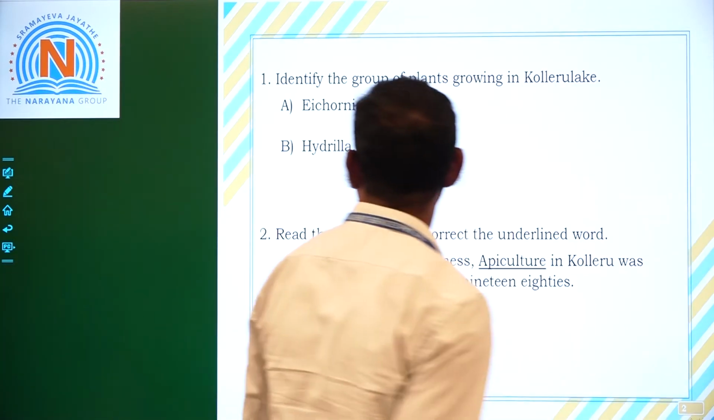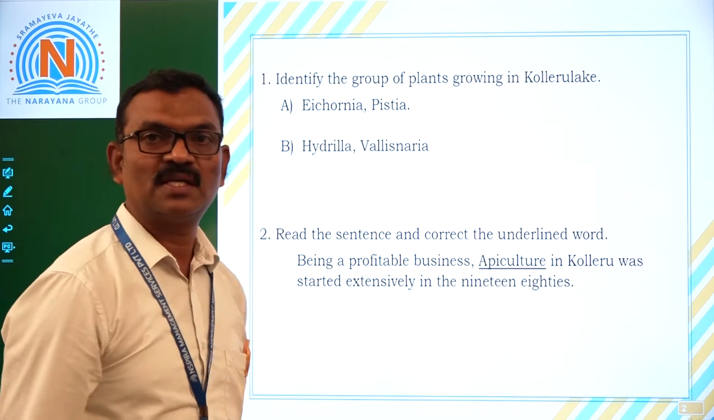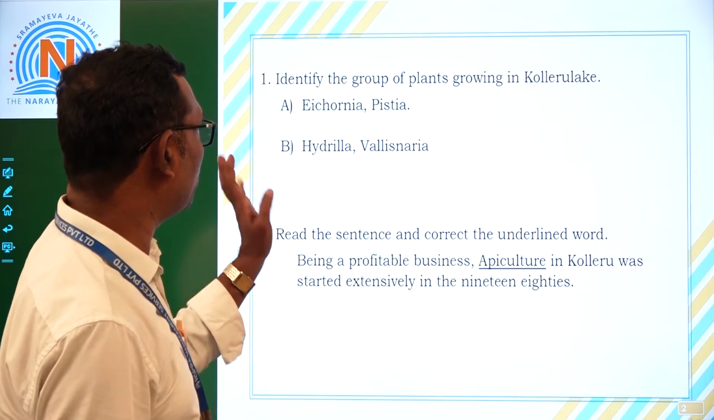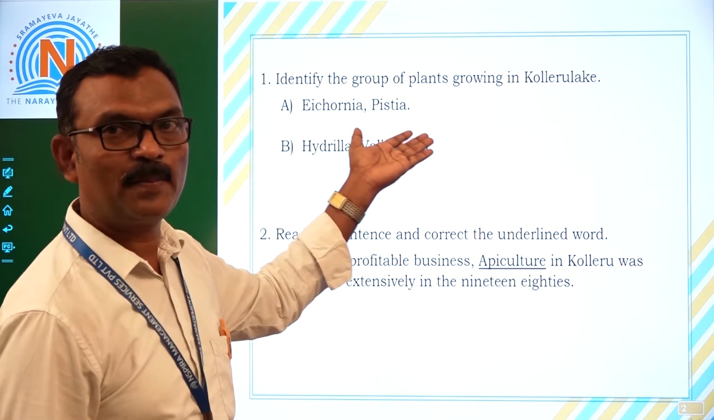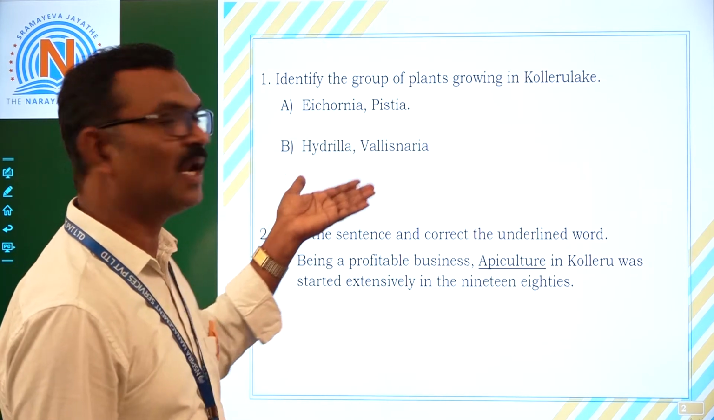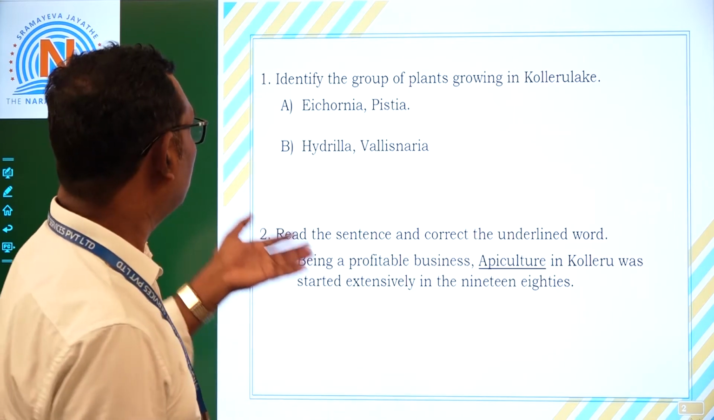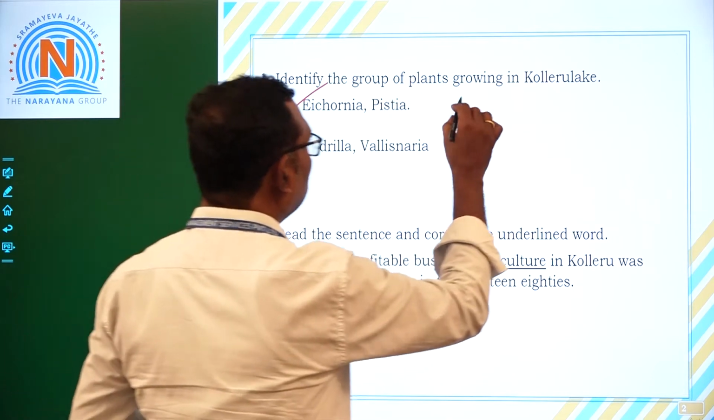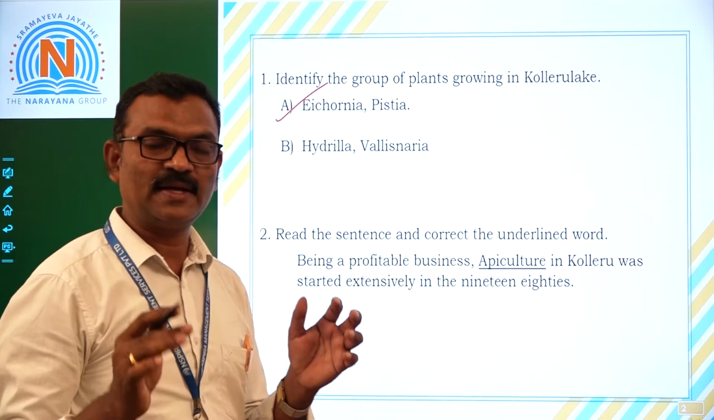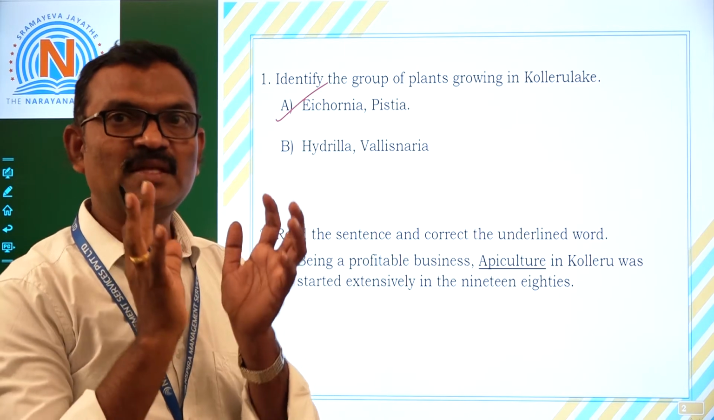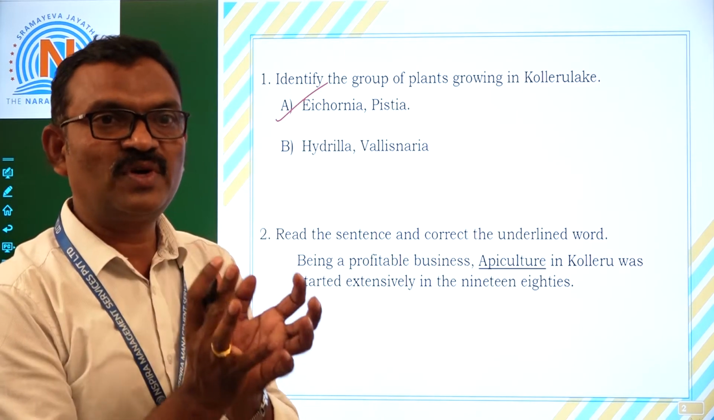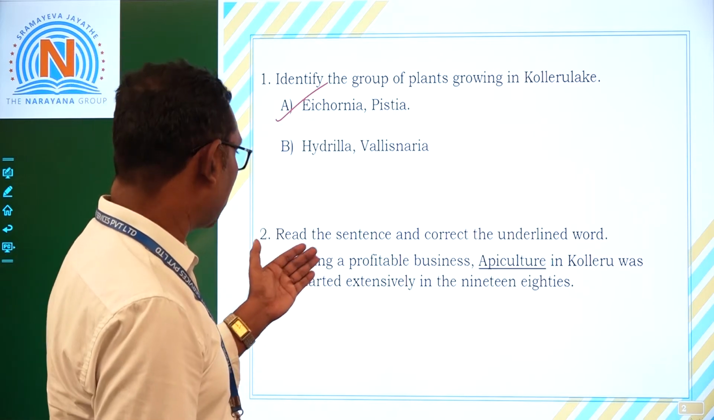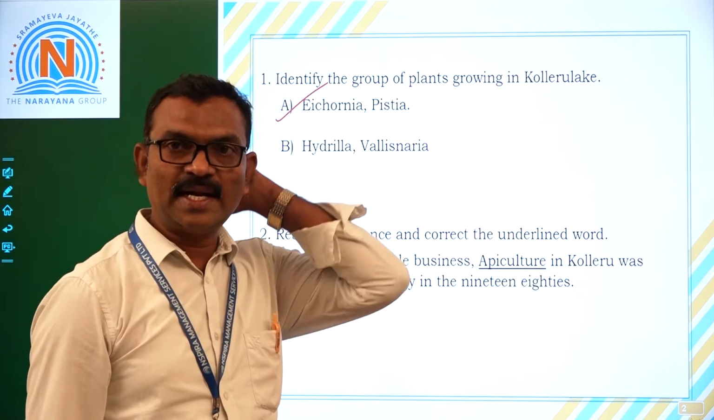The first question is, identify the group of plants growing in Kolleru Lake. A group: Eichhornia, Pistia. B group: Hydrilla, Vallisneria. Actually, Eichhornia, Pistia is the correct group. That means they are growing in Kolleru Lake and they are making the lake uncomfortable for the growth of water animals.